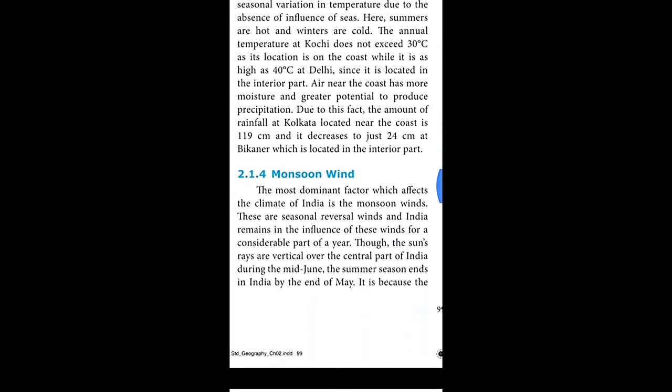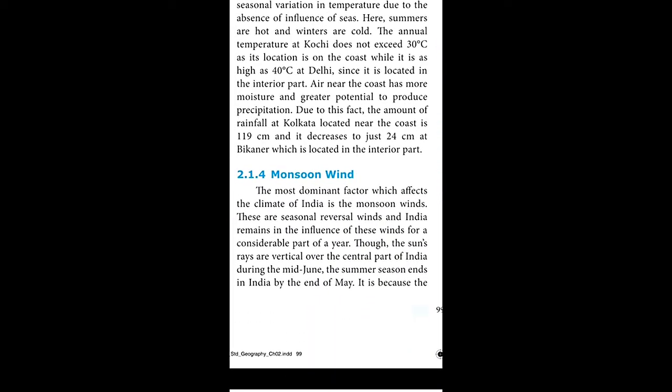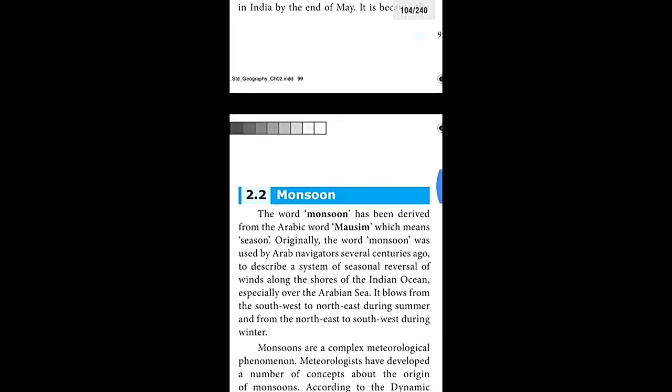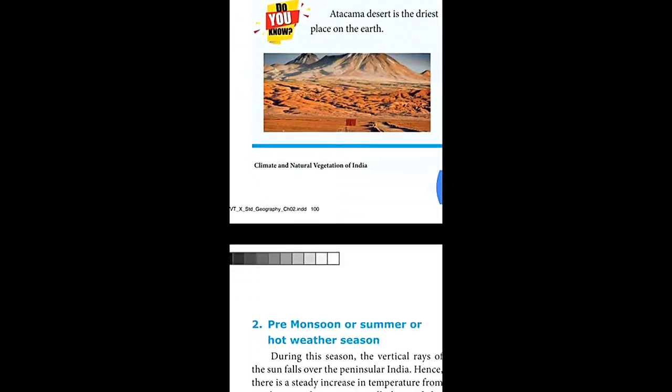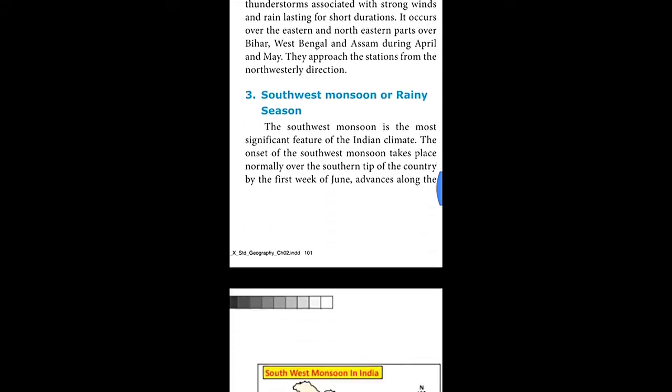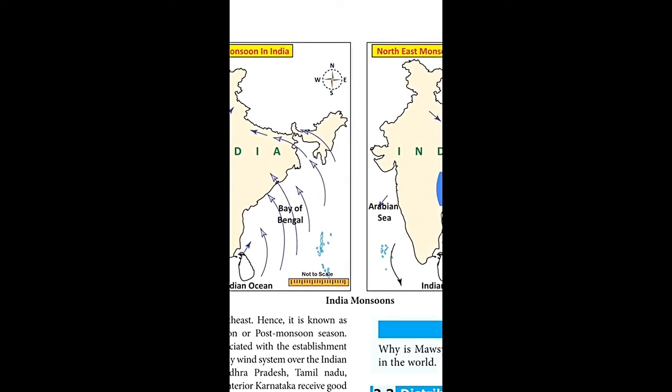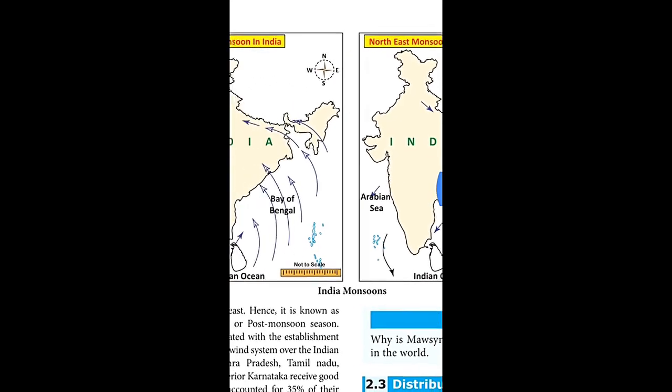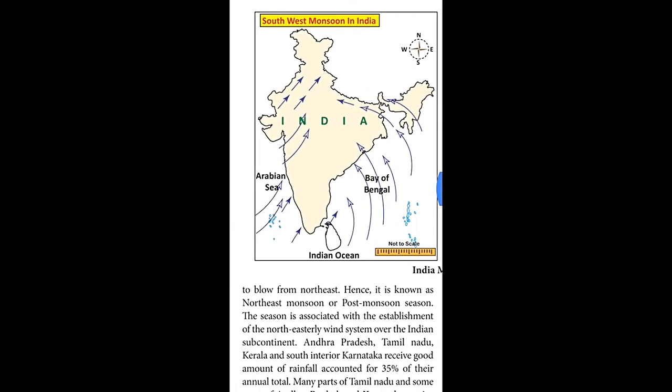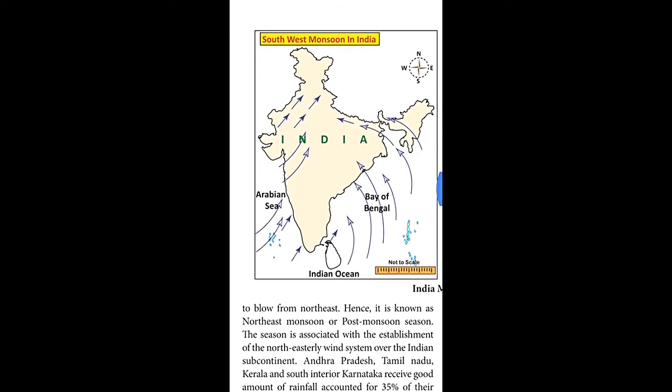Actually, this monsoon wind has two types of wind which help bring climate change. So here you have the picture. You can see this monsoon wind has two types of wind. One is the southwest monsoon in India, and another one is the northeast monsoon in India. In this monsoon, you can see here the way air blows: southwest monsoon from the Arabian Sea, from the Indian Ocean, the wind blows towards the west side. So that is the reason it is called the southwest monsoon in India.